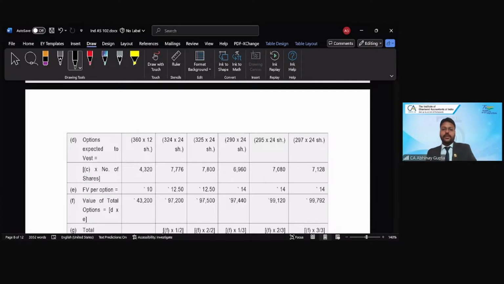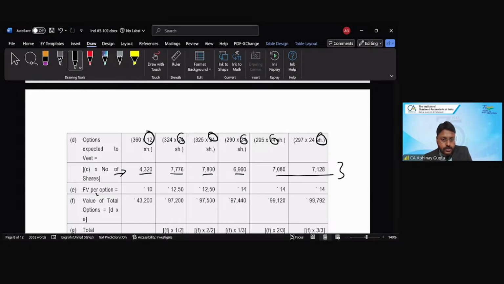Now, using this number of employees, I will multiply the number of options for each group. So 12 is the number of options in group 1, 24 is the number of options in group 2, and 24 is the number of options or shares in group 3 as well, right? So this I will multiply. Now the total number of shares under these groups will be 4320, 7776, 7800, 6960, and so on, right? So this is all the game of multiplication, which we are already masters of.